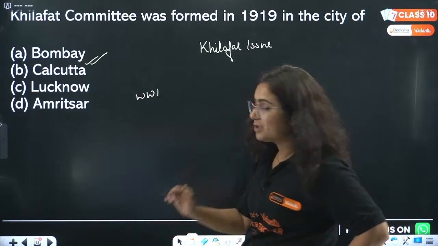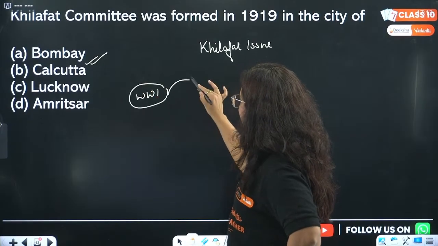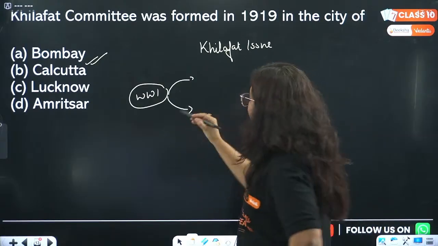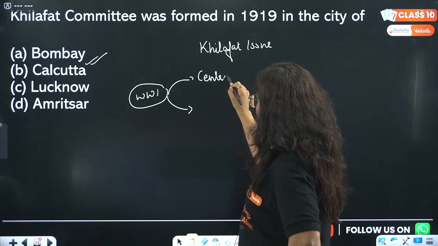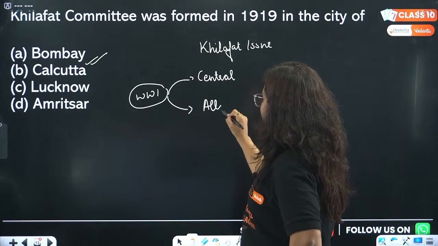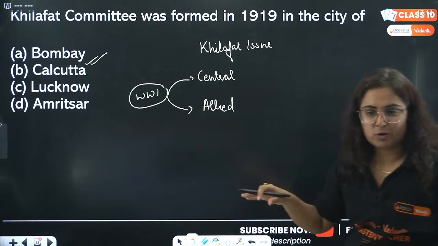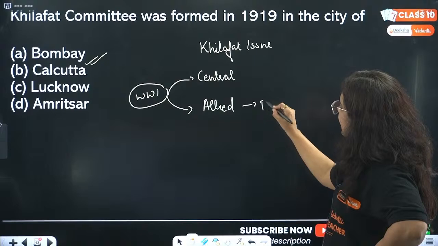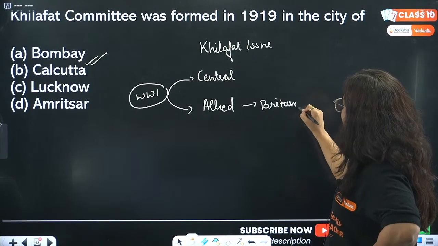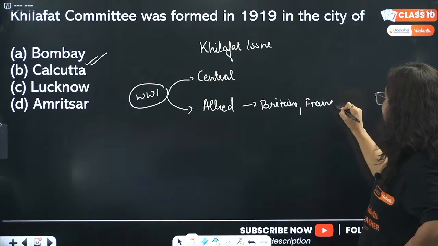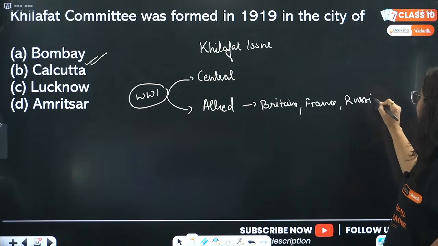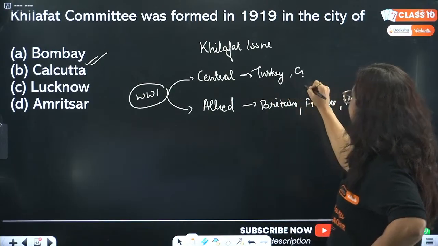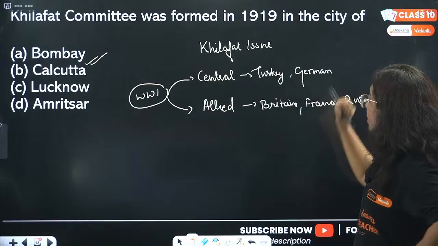So, it was the First World War. In this First World War, there were two groups, the Central Powers and the Allied Powers. See, you will know the story, hear it out. Now what happened? In the Allied Powers was Britain, its friend France, then Russia. This was one group. In the Central Powers was Turkey, then Germany and many more countries like that.